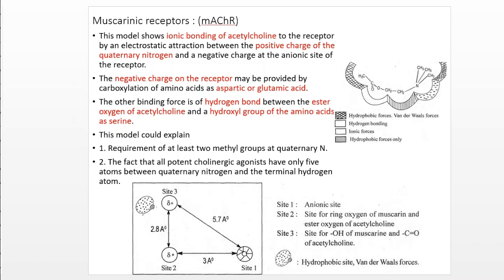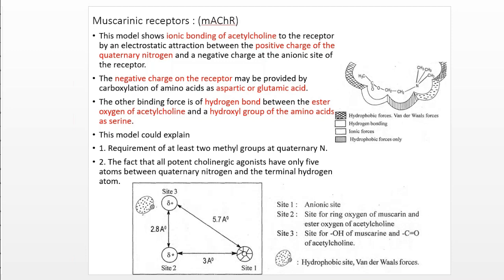Prior to the isolation and structural characterization of the muscarinic receptor, a hypothetical structure was developed, and there are nearly two models.